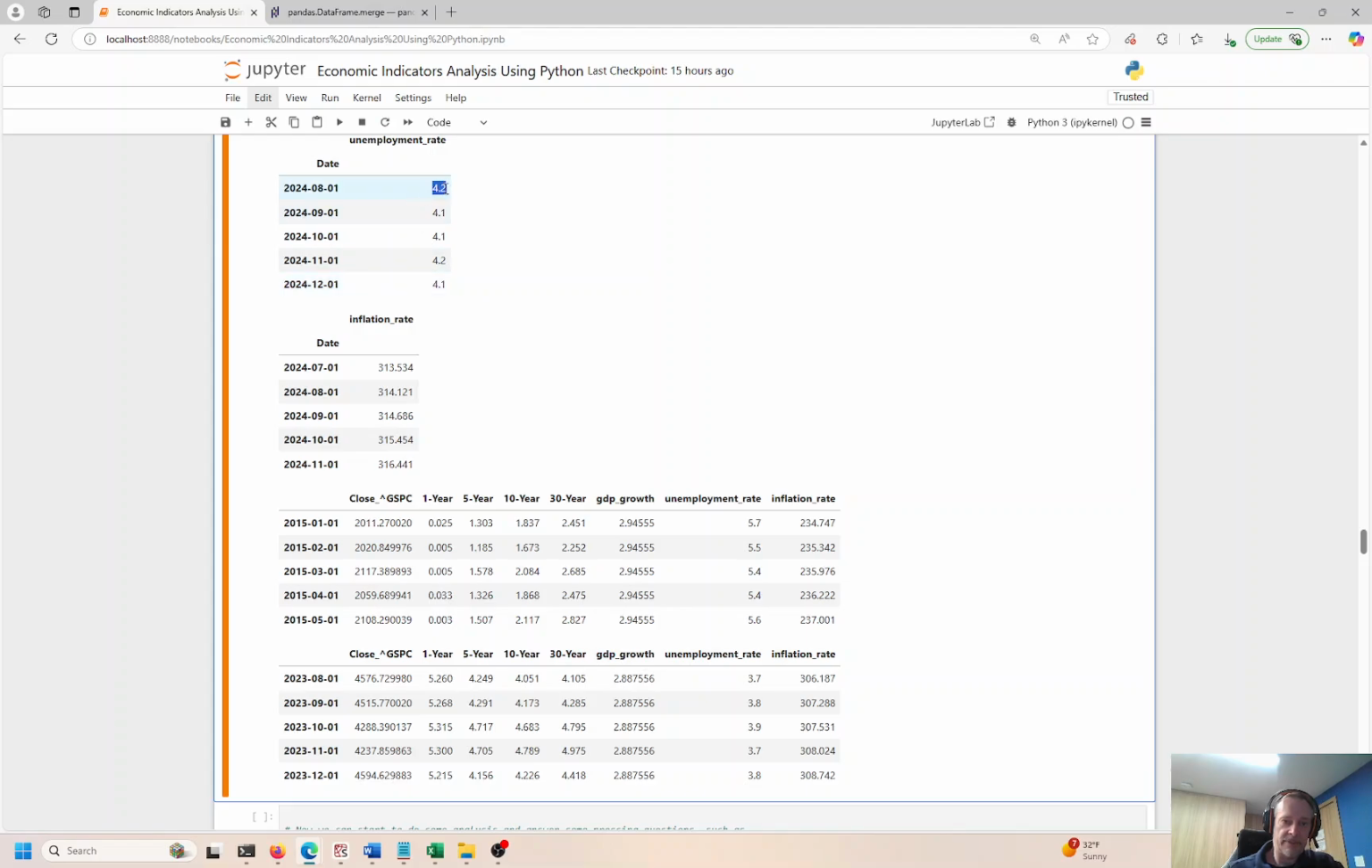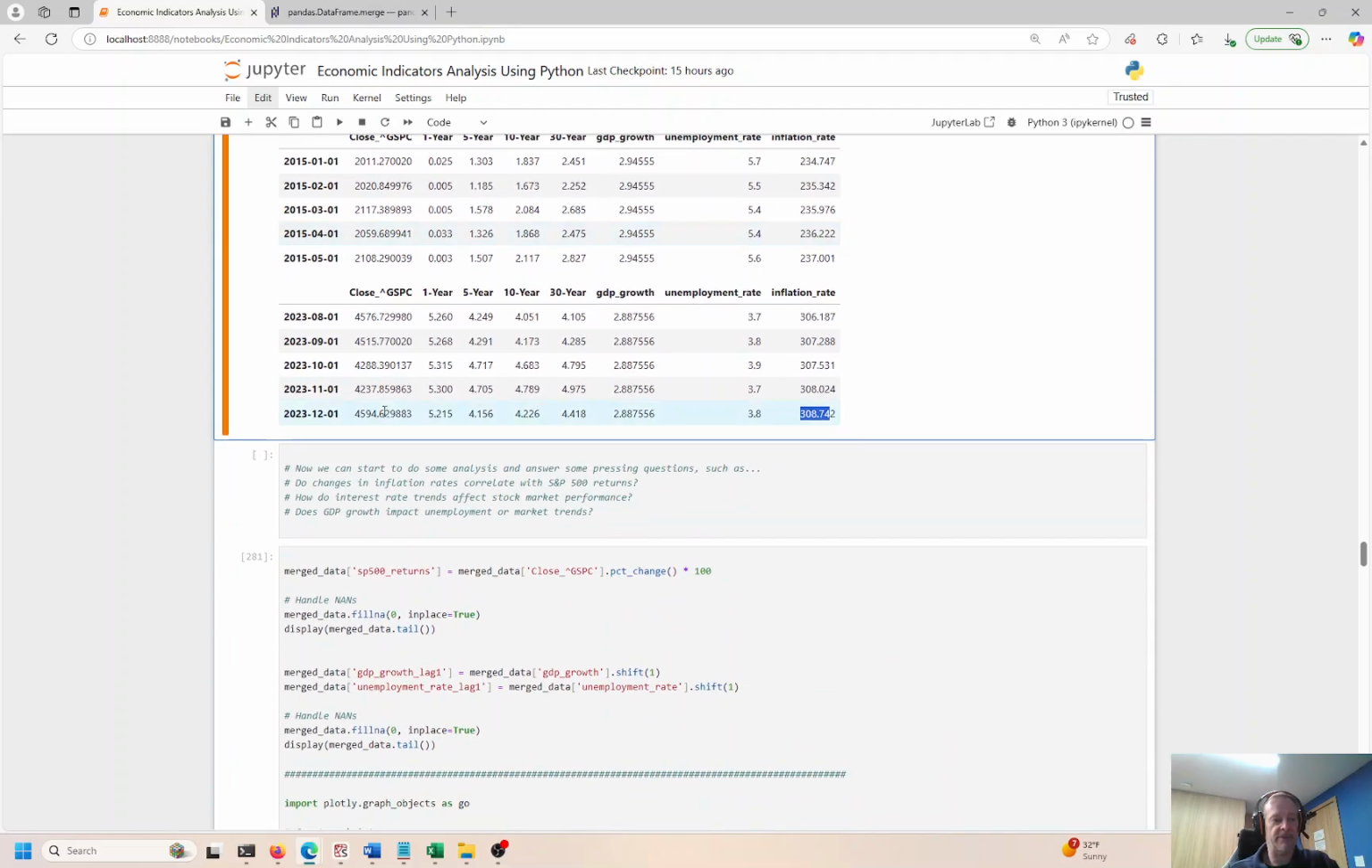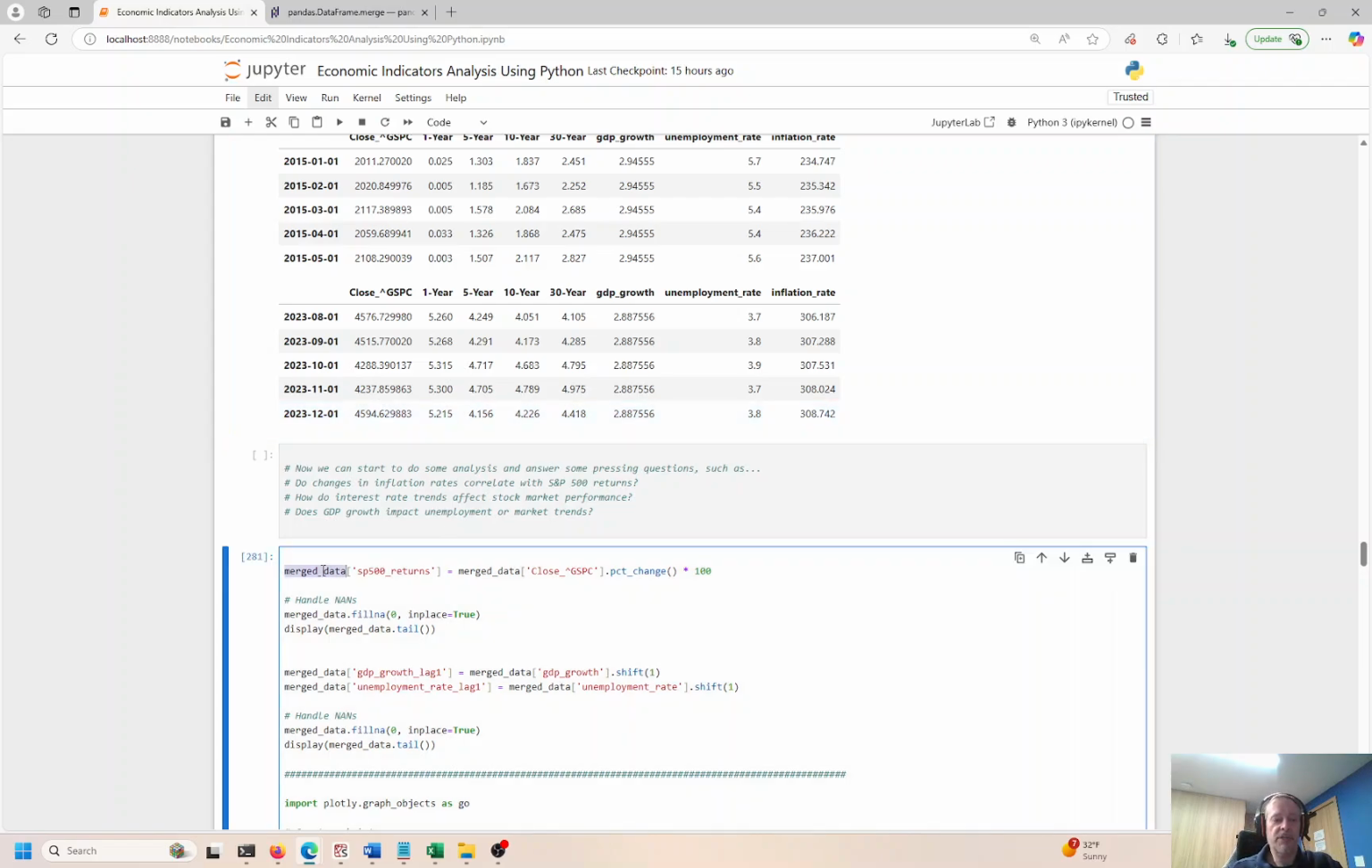Going back in time a little bit before that period, this inflation rate is 308.74 for 12/1, and I don't see that here, but that's fine. I know it's fine. I validated that all yesterday. So I think we're good to go. So we can get the merge data. We're going to create a feature from an existing feature. This is a closing price. I want to look at the returns. We're going to look at the percentage change times 100 to convert that into a full number right there.